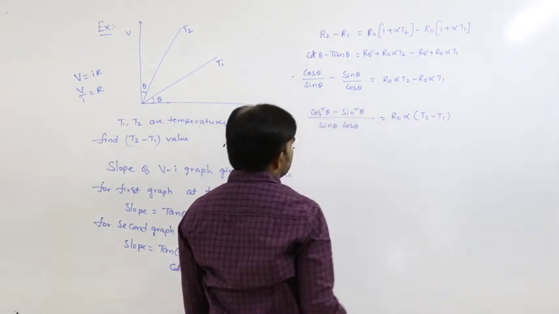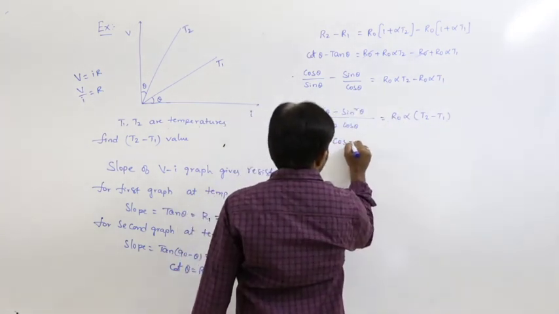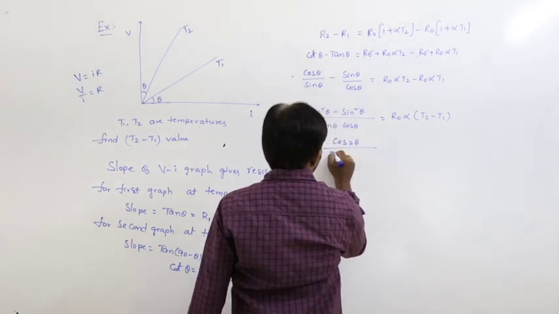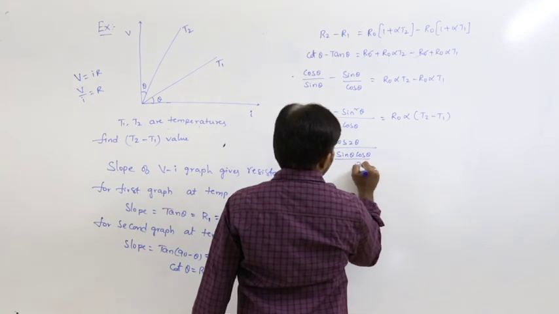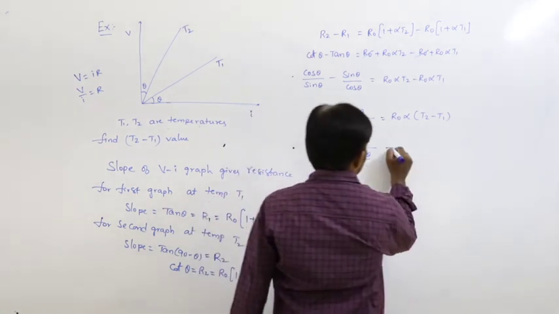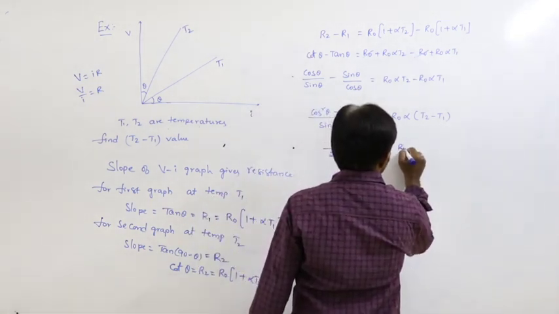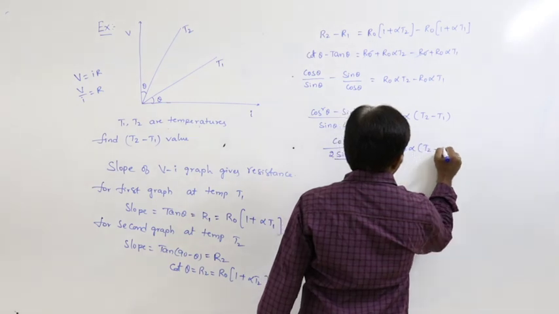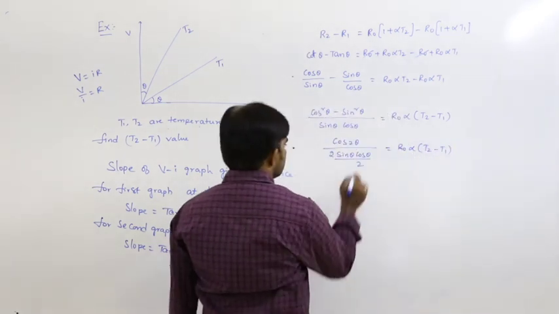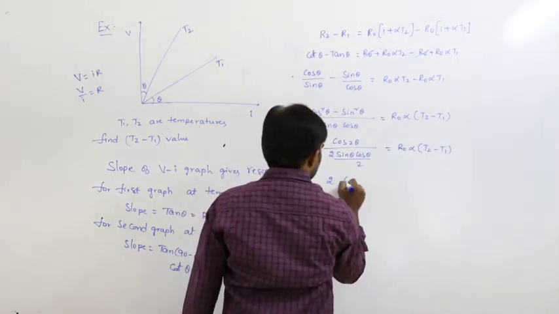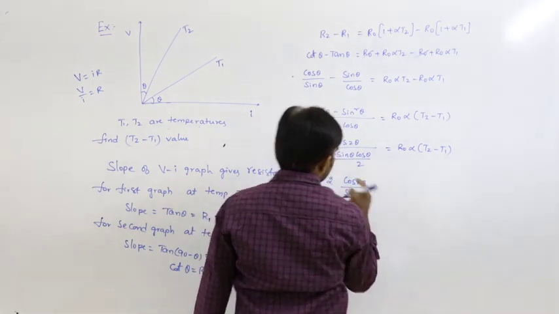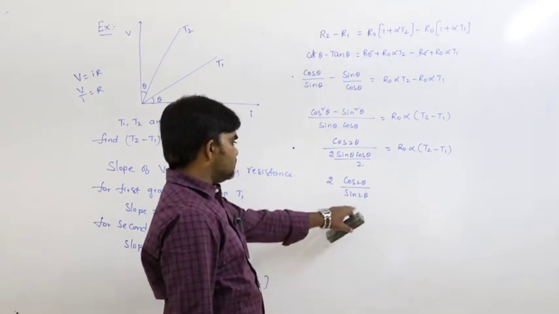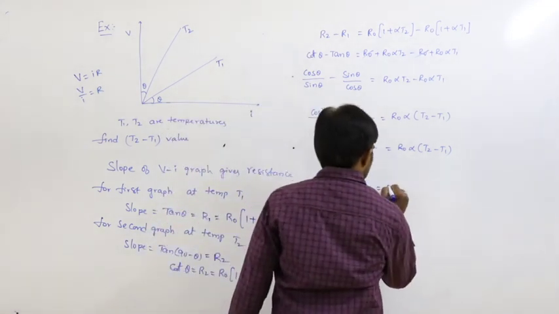Cos square theta minus sin square theta is cos 2 theta divided by, for our convenience I am writing 2 sin theta cos theta divided by 2, that is equal to R0 alpha into T2 minus T1. So 2 comes to the numerator, 2 cos 2 theta divided by sin 2 theta. 2 sin theta cos theta is nothing but sin 2 theta.